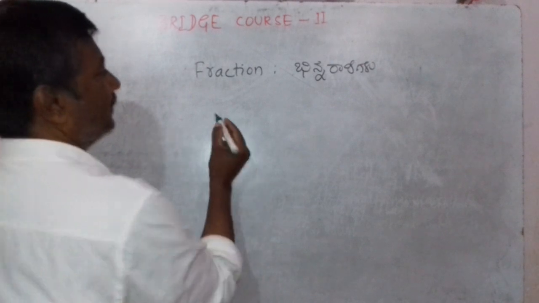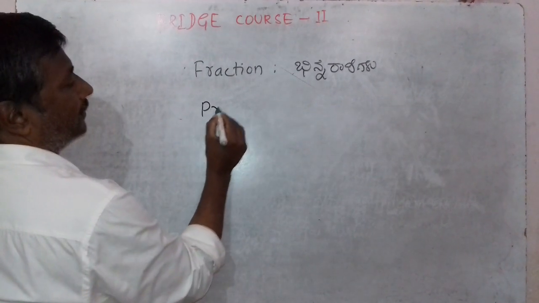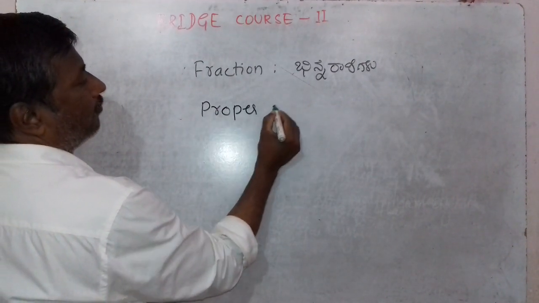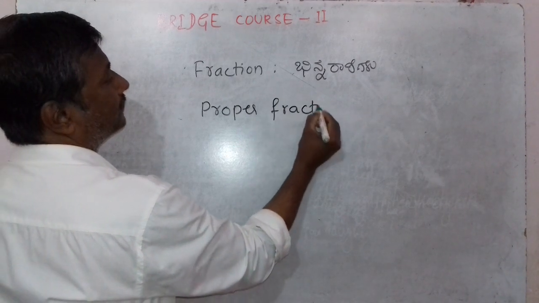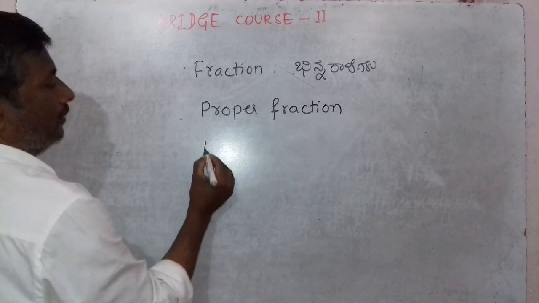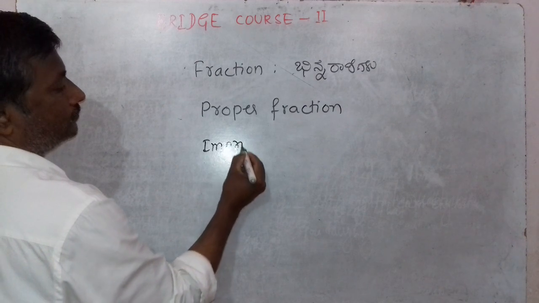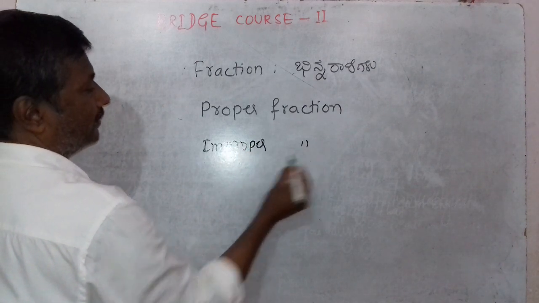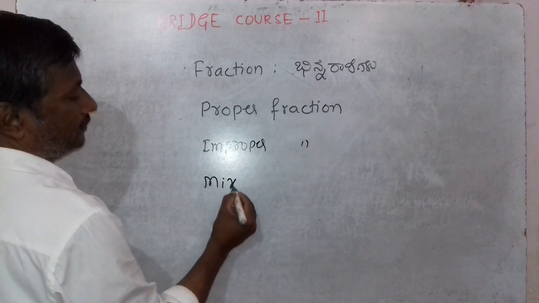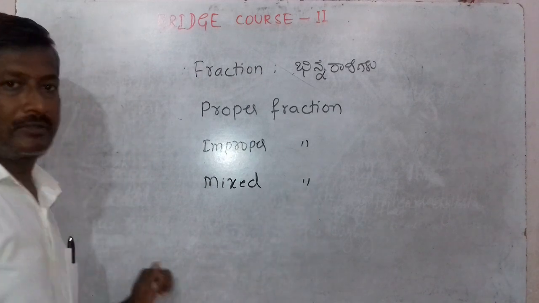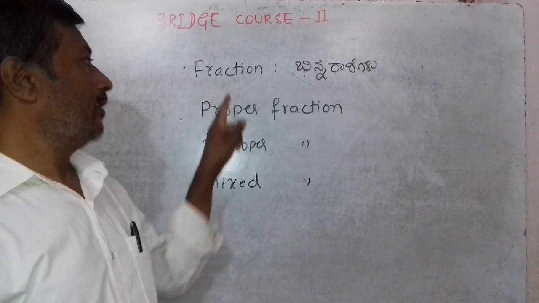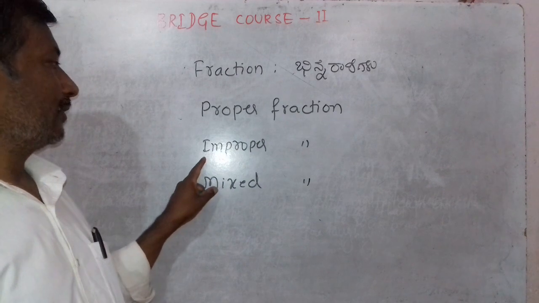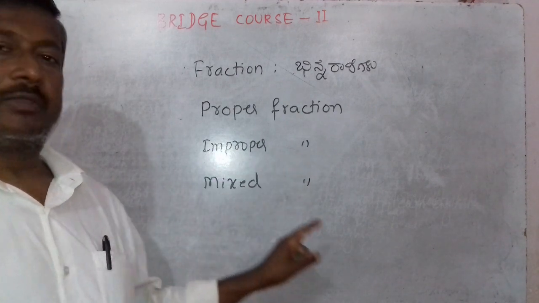One is proper fraction, improper fraction, and next one is mixed fraction. Proper fraction, improper fraction, mixed fraction.